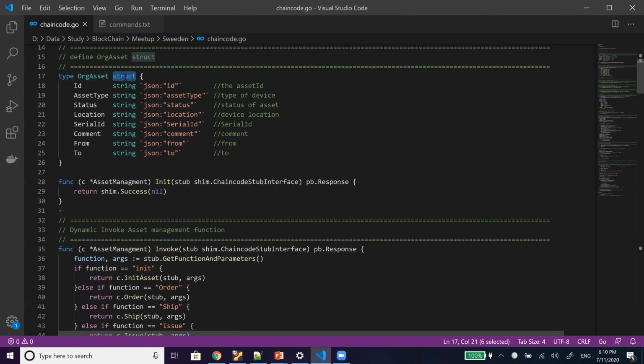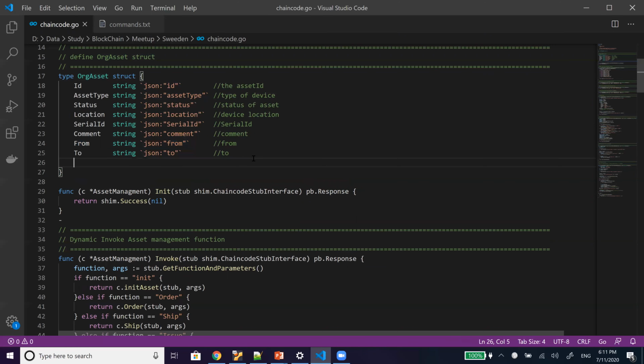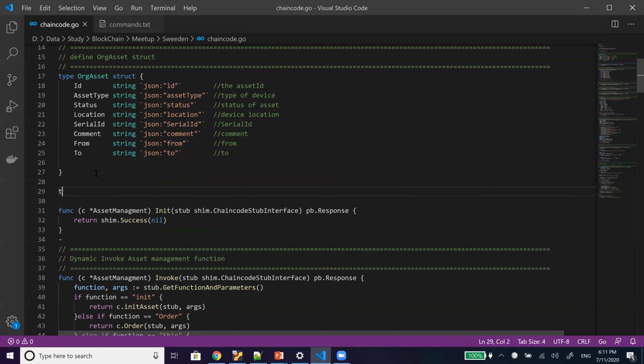You can make another struct for the from property, for example. Exactly, we can do it, and you can make an array for the comment property, which is a struct filled from another struct, something like this. I can share that.